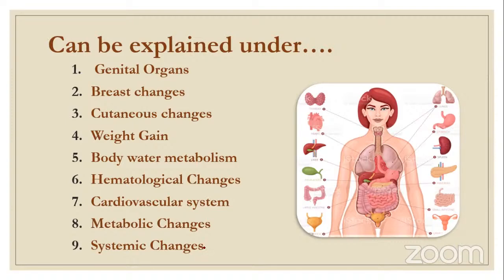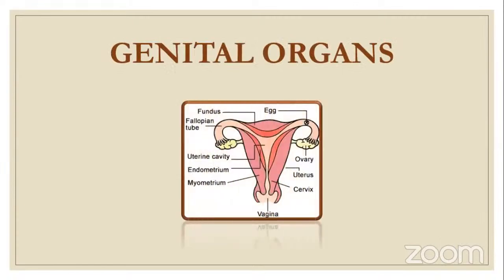There is a tendency to ignore systemic changes so that it is not asked, but this is also important. All these 9 topics which will be discussed now are important, and any question can come from any of the 9 topics. So, starting with genital organs.